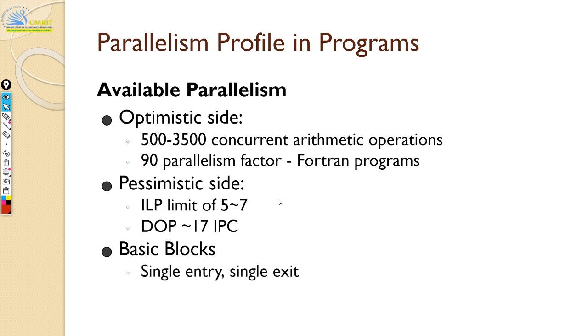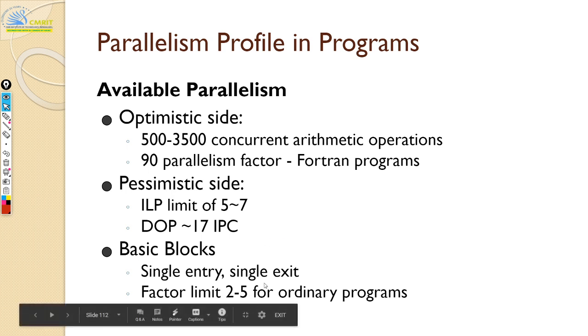And there is something called a basic block. So what is a basic block? You can assume it to be something similar to a thread. A basic block has a single entry point and a single exit point, but you don't take any conditions or anything inside it. As the name says, it's a simple basic block with a few instructions included. That's all. So the factor limit is 2 to 5, right?